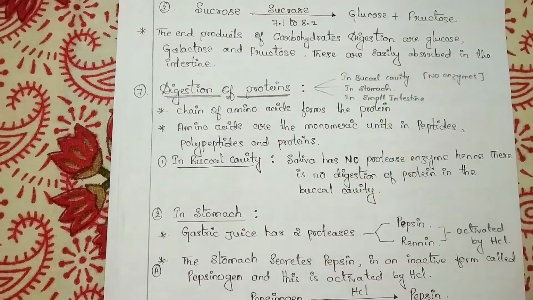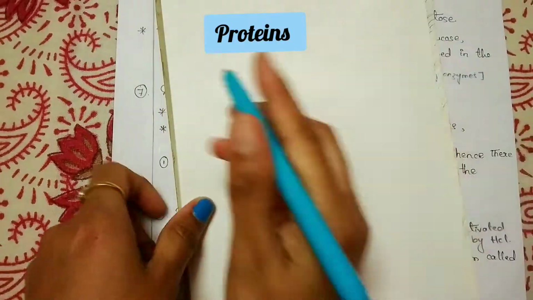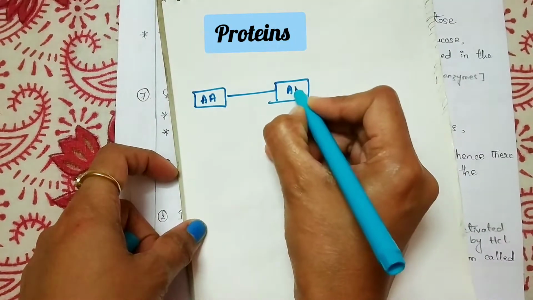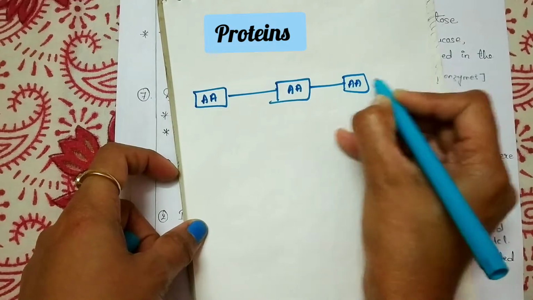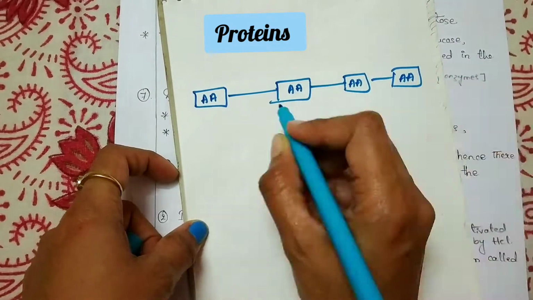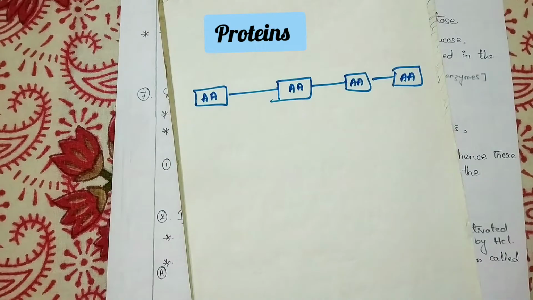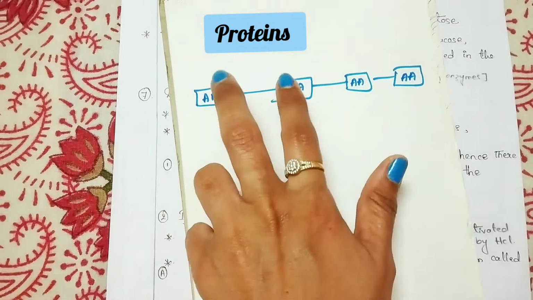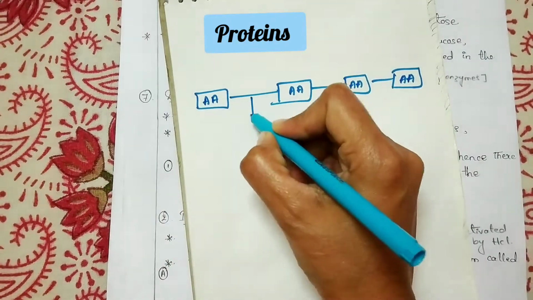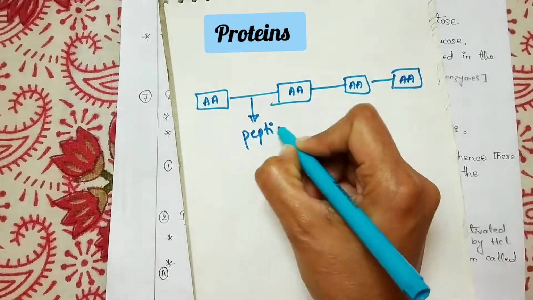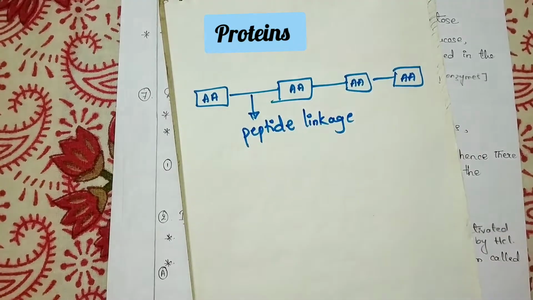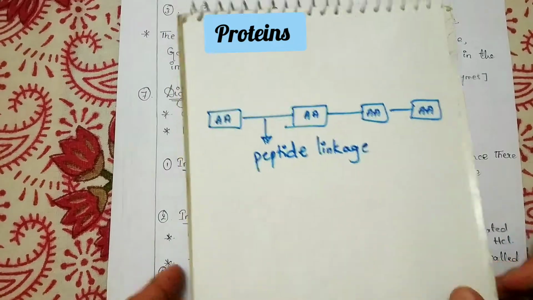What does a chain of amino acids mean? Think of this as an amino acid, this is one amino acid, and this is another, and another, like this. The chain of amino acids forms a protein. If you have to give a definition, a protein is a molecule made up of a chain of amino acids which are joined to each other by a linkage called a peptide linkage, or a peptide bond.